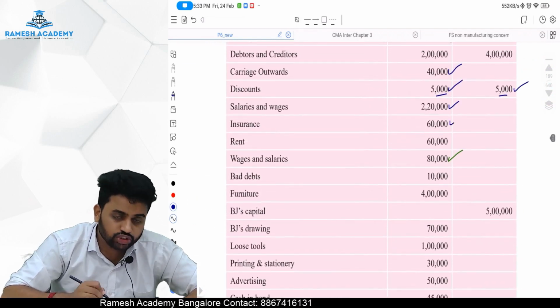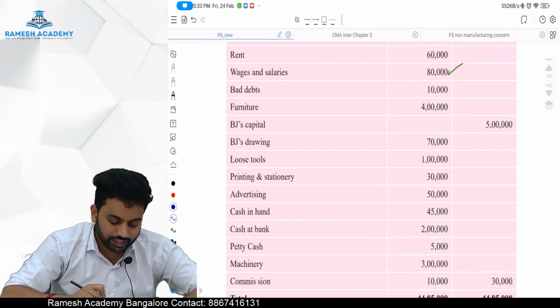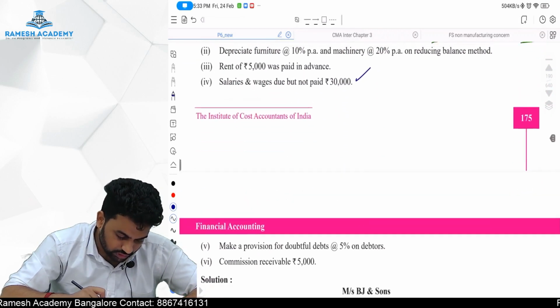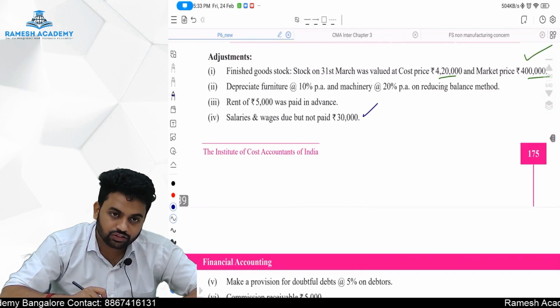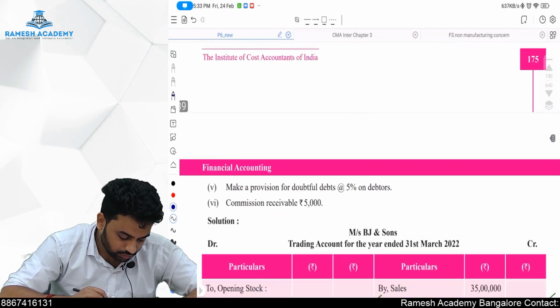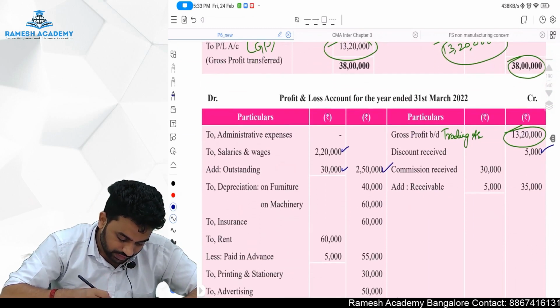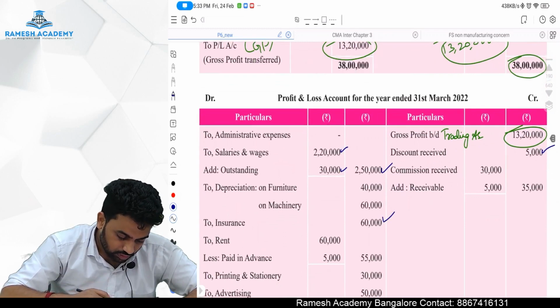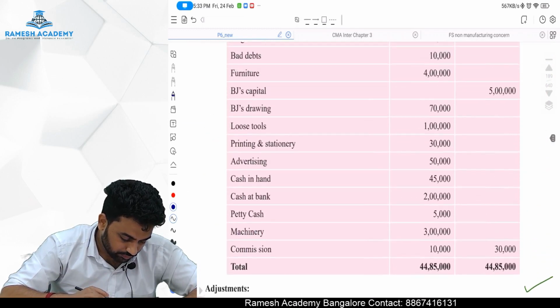Next is insurance. To insurance 60,000 direct. Is there any adjustment relating to the insurance? Usually there will be an adjustment relating to insurance as prepaid, but in this question there is no adjustment relating to that. Good. So to insurance directly I will write 60,000.